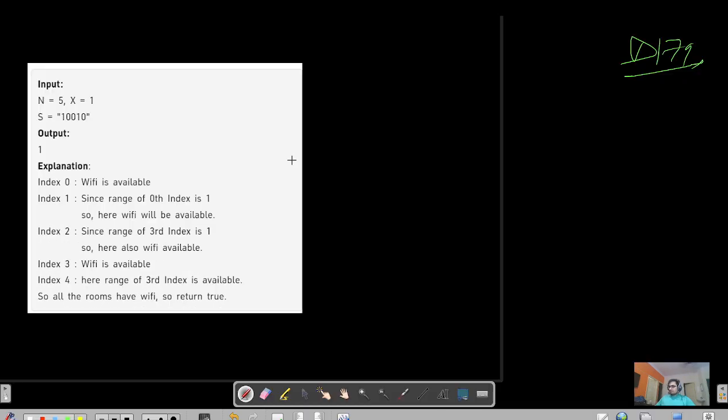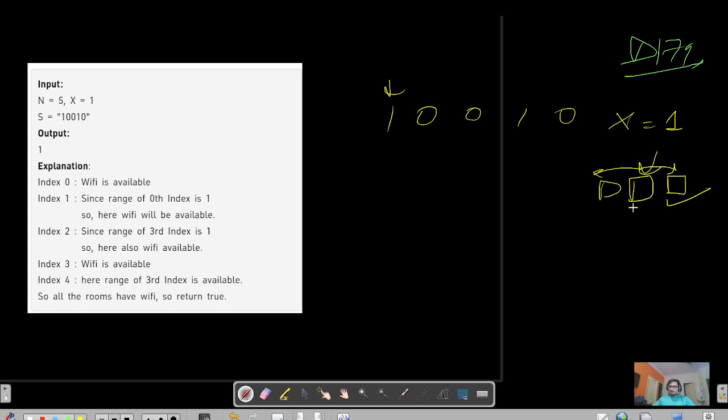So let me quickly show you the diagram of the input and output, and then we will proceed ahead. Let's say we have this string 1 0 0 1 0. So 1 implies that there is a Wi-Fi there, and X implies the range. So X is equal to 1. It implies there is a room that has the range of one room to its left and one room to its right as well. ठीक है, तो यहाँ पर अगर एक रूम और होता, तो क्योंकि इस रूम में वाईफाई लगा हुआ है, तो इसको भी मिल जाता वाईफाई और इसको भी मिल जाता वाईफाई।